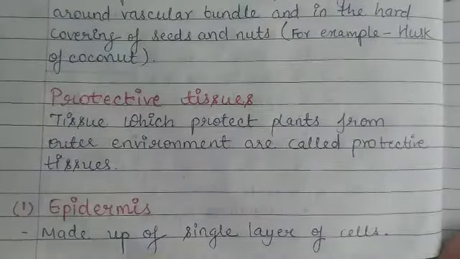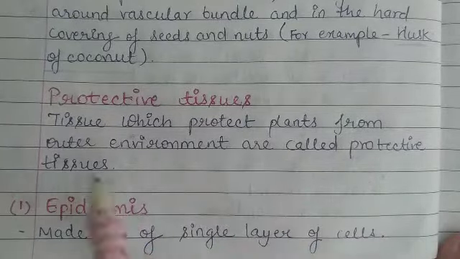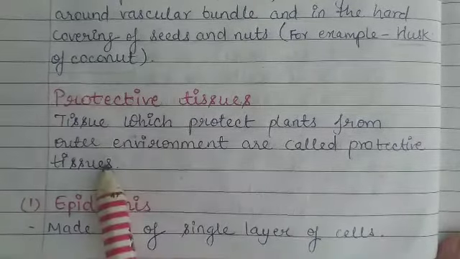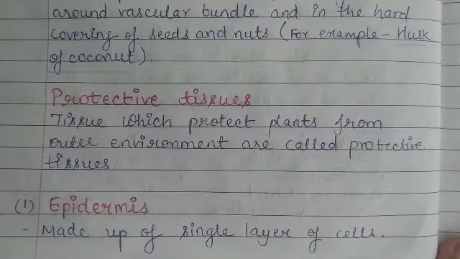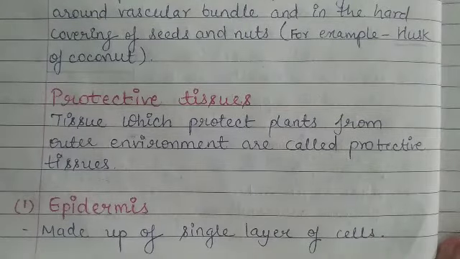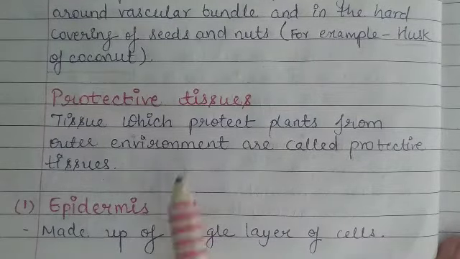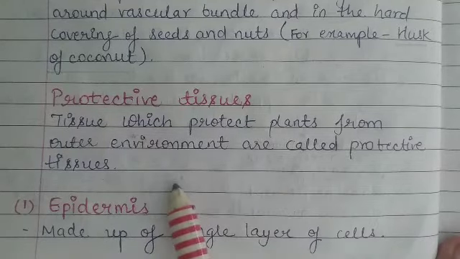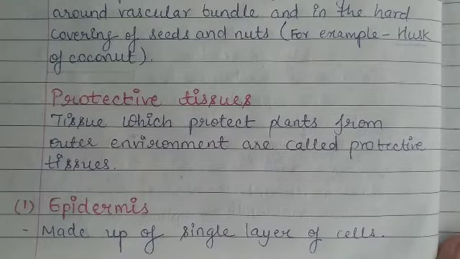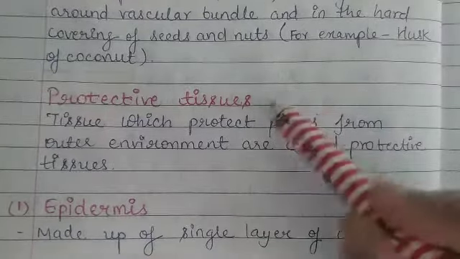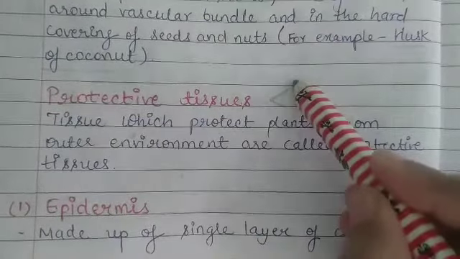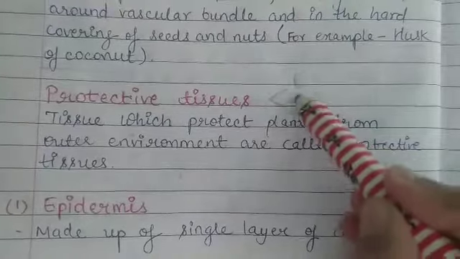So what are protective tissues? Tissues which protect plants from the outer environment are called protective tissues. First of all, plants are stationary. They can't move, they can't protect themselves from weather, from harsh weather or rain, etc. So protective tissues are the kind of tissues which protect them, which act as protector from environment, from weather conditions, etc. So there are two kinds of protective tissues. First is epidermis and second is cork.